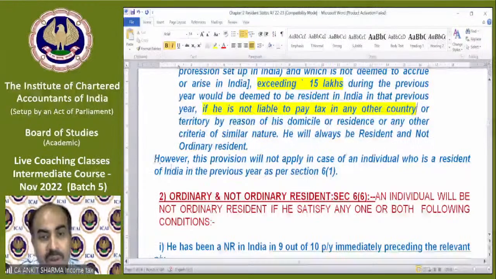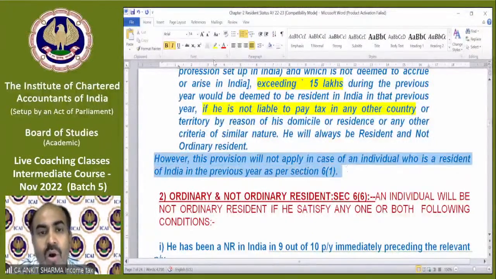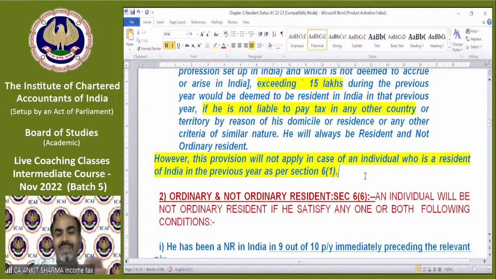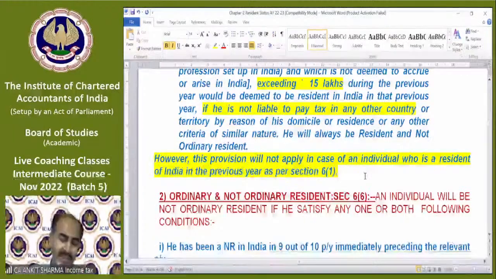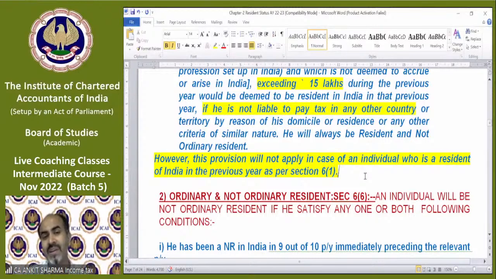However, this provision will not be applicable on an individual falling in section 6.1. So if you are a resident as per section 6.1, then section 6.1a will not be applicable. For example, a person who is a citizen of India having income more than 15 lakh and does not pay tax on that income but comes to India for 200 days in that previous year. So if that person comes to India, because for a deemed resident there is no requirement of coming into India.